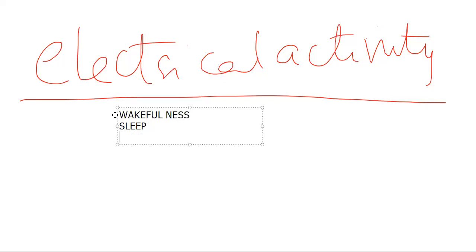During wakefulness and during sleep, various kinds of electrical images of brain activity can be recorded. During coma, that EEG will be different. So in these certain pathological and physiological conditions, we can understand whether the person is wakeful, asleep or in coma.